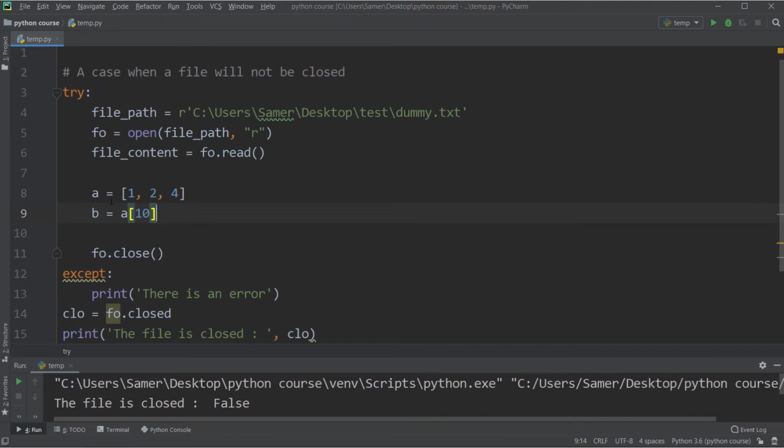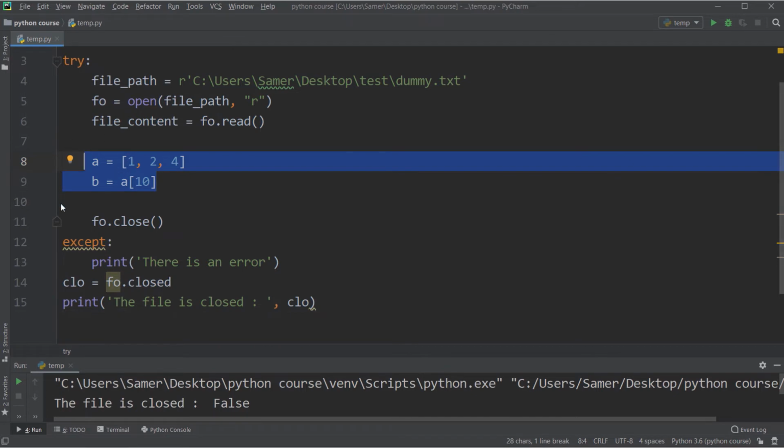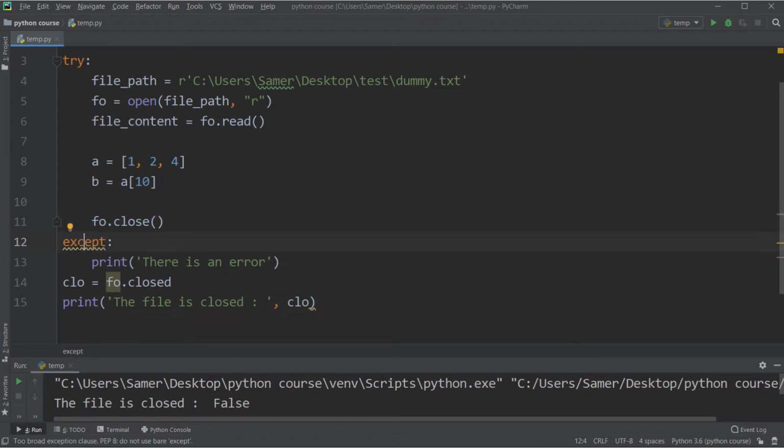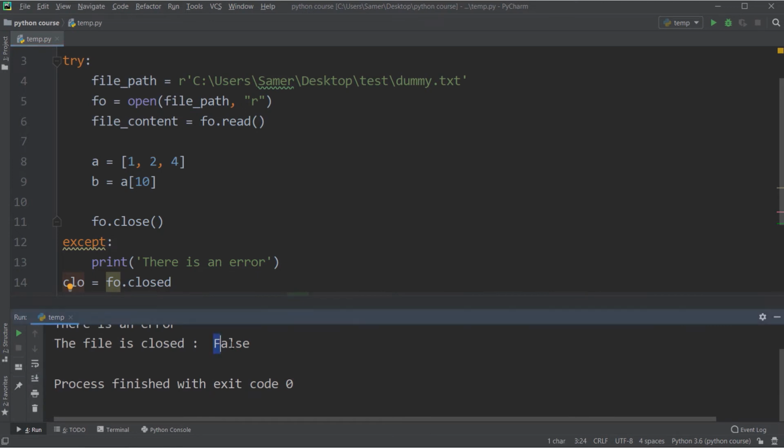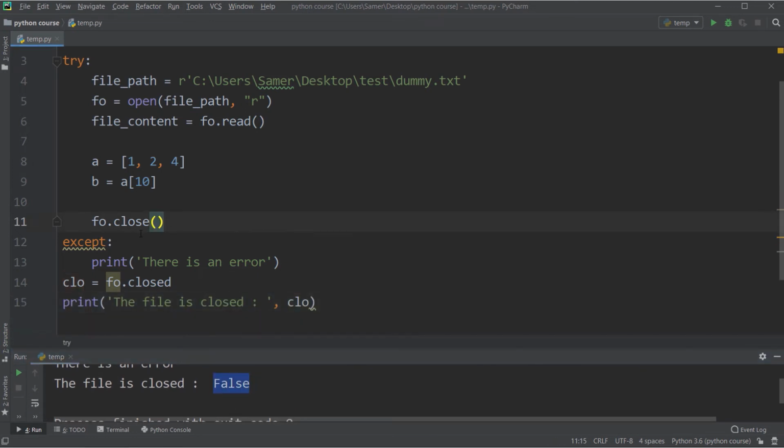Try will catch this exception, and once it happens, it will move the execution to the statement or block of statements within except. But the point here is that the function file.close will not be executed, because the exception happened before this function. After this try except, I'm printing fo.closed in order to show you whether the file is closed or not. So if I run, let's see what is printed: it's false. Why false? Because even though there is the fo.close function, that line has not been executed at all because of the exception that happened. And this is a problem because now my program assumes that the file is closed, but actually it's not closed.